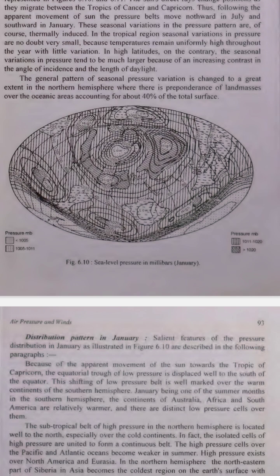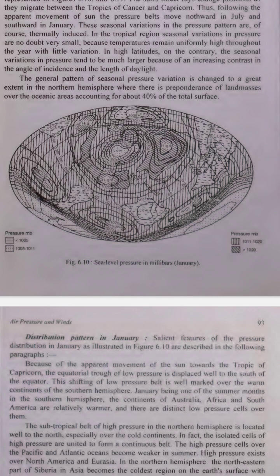How does the sun affect pressure patterns? 1. Sun's movement. The sun's direct rays move between two lines called the Tropics of Cancer and Capricorn. In July, the sun is directly overhead the Tropic of Cancer, northern tropic, so the pressure belts move northward. In January, the sun is directly overhead the Tropic of Capricorn, southern tropic, so the pressure belts move southward.